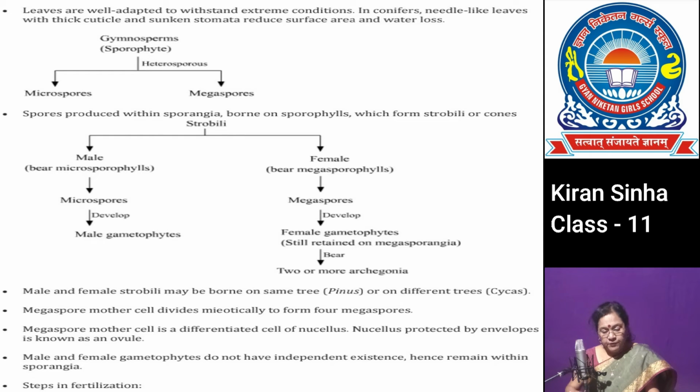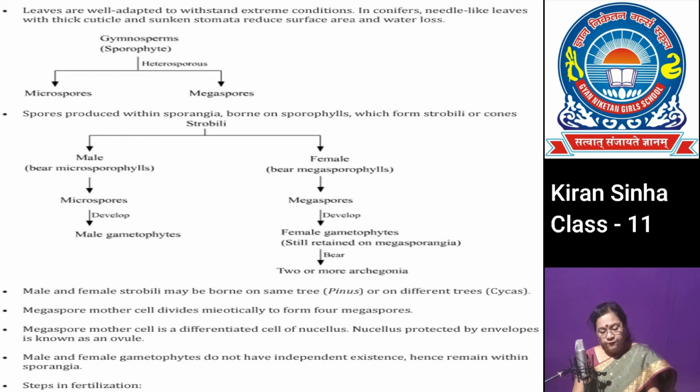Megasporophylls are compactly arranged into female cones. In cycas, they remain free, or no female cone is formed, because they bear megasporangia, ovules, where the megaspore mother cell undergoes meiosis to form the megaspore.